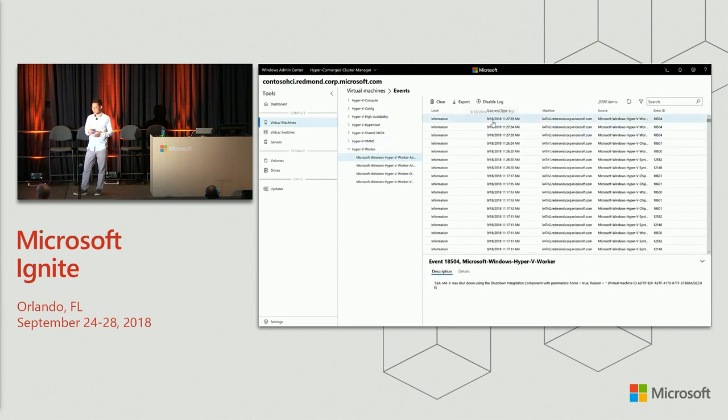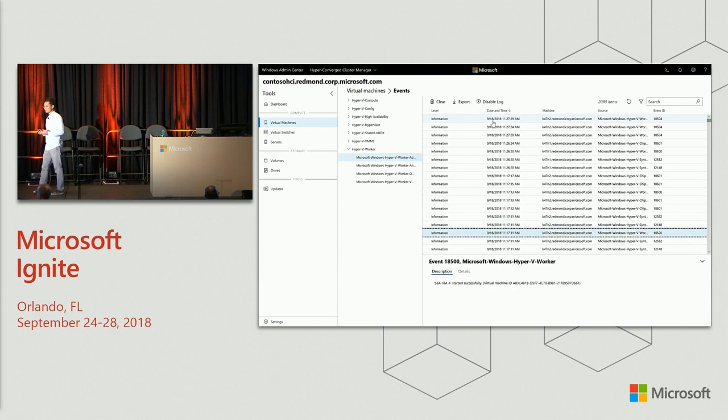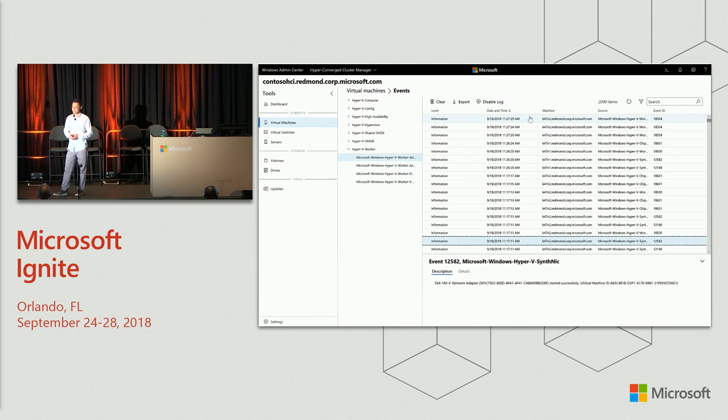I can choose them. You have the description below. And I'll click through, clicking down, down, down, and see how performant and responsive it is. It's actually faster than the Event Viewer MMC running locally. You'll also notice that we're collecting the events from both nodes. So if you're connected to a cluster, then we'll collect the events from all the nodes and show them in a single view.